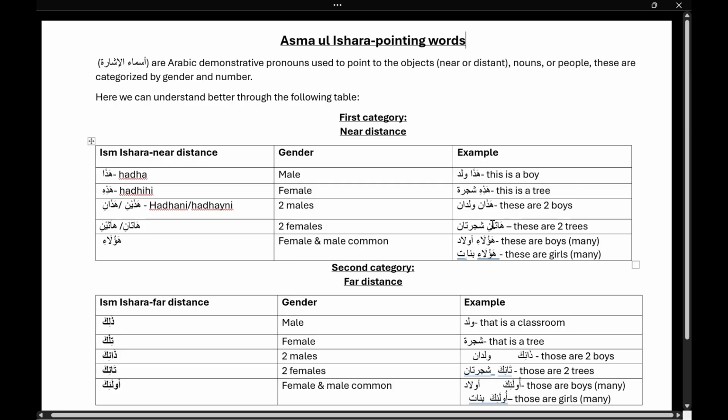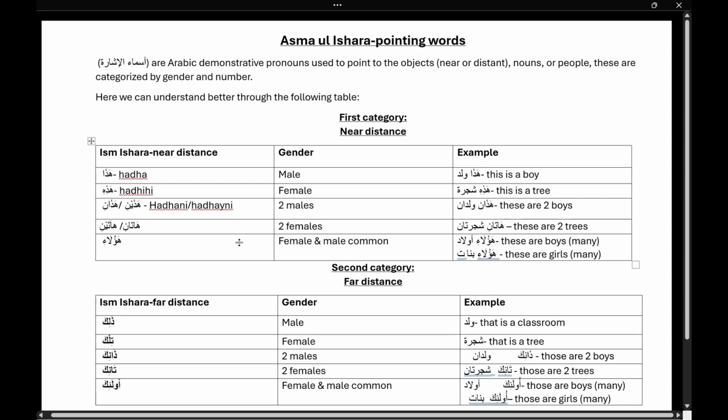Or we have to say these are two men. So we have to say Hazani rajulan. Alif noon will be there, and in the noun also alif noon will be there.